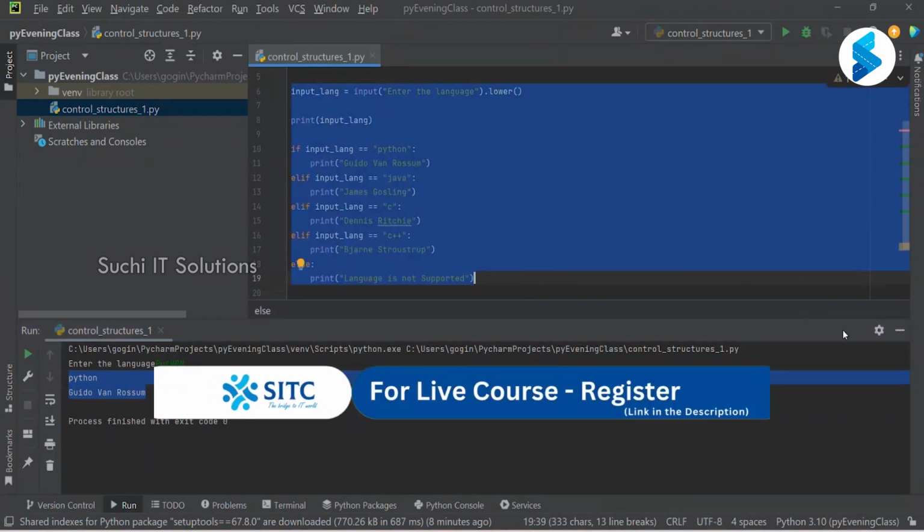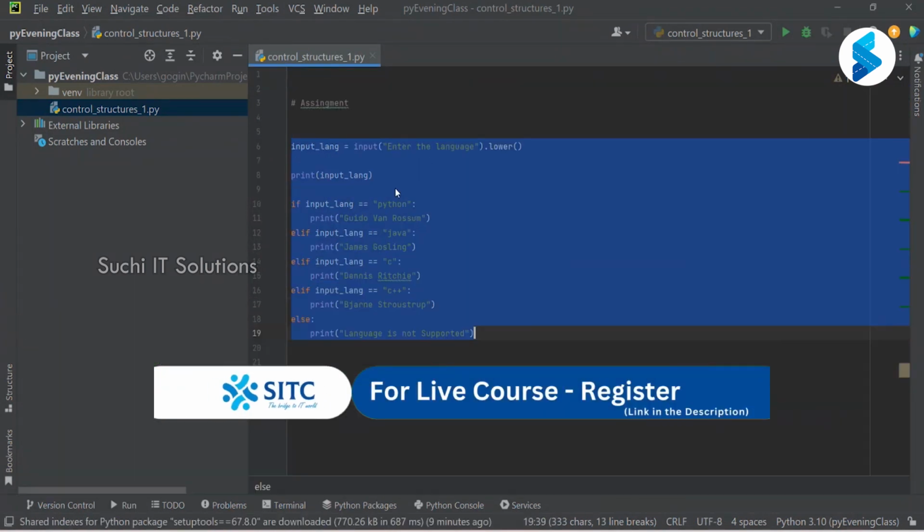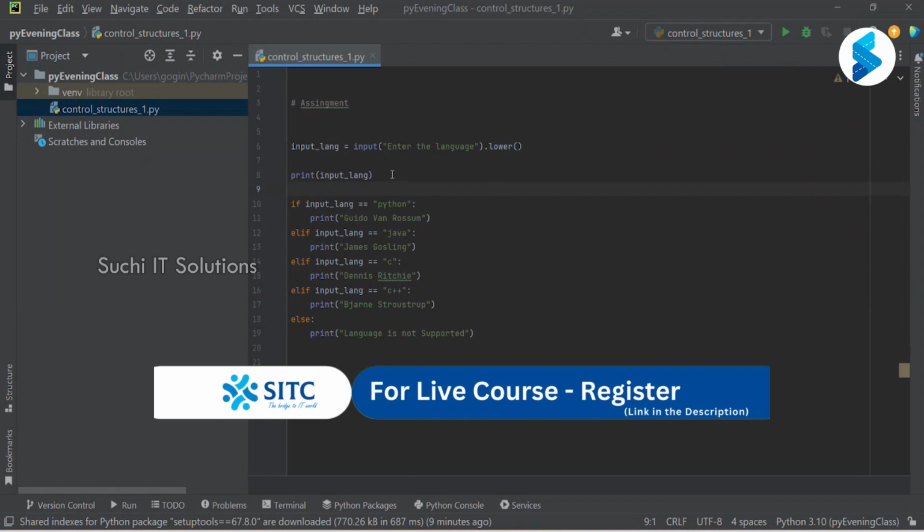The program is not much, right? So this is what we have learned yesterday: how to use if, else if and else, or what is an else if. So if this is not valid, if this is false, then it will check the next condition. If this is false, then it will check this condition. If this is also false, it will check this condition.